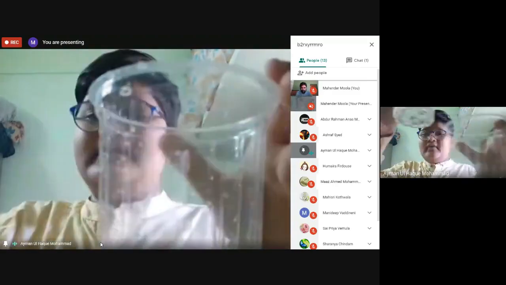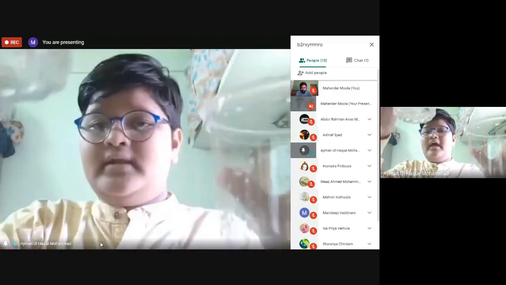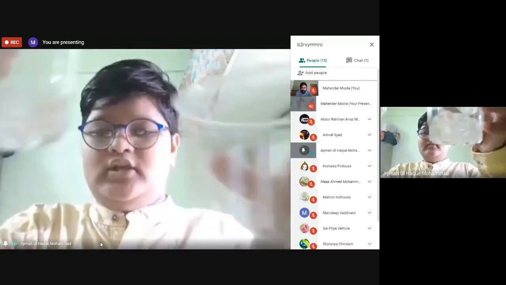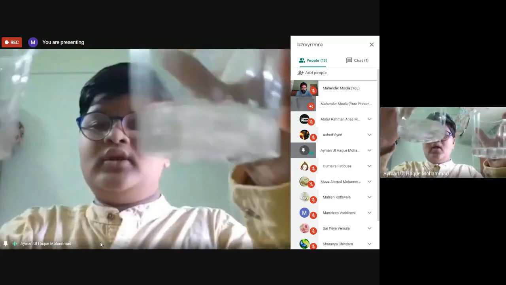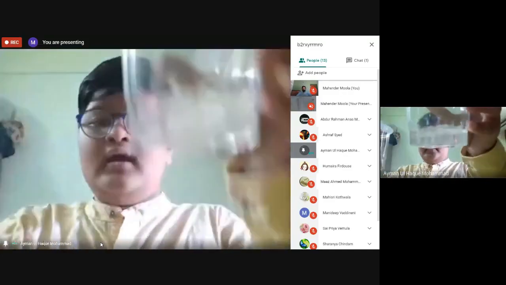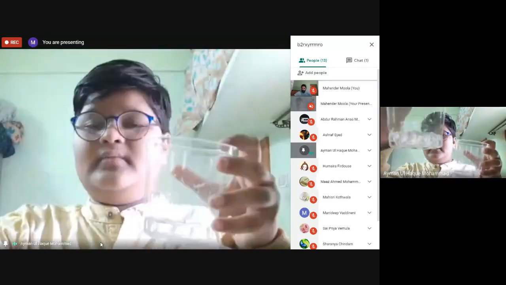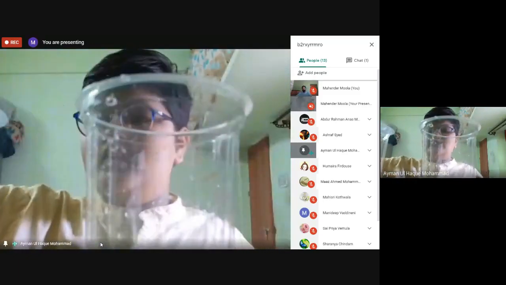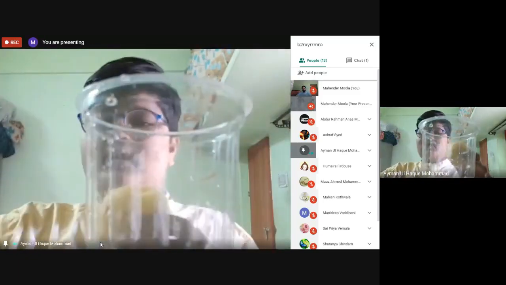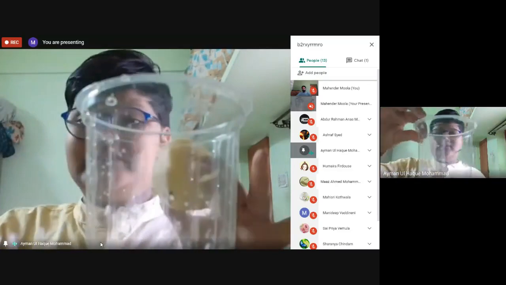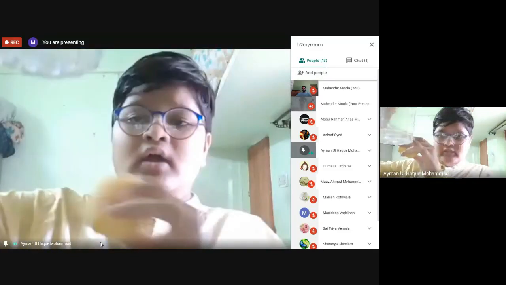After we have stirred this, in the other glass we have to take only normal tap water, not a salt solution. In one there is salt solution, in another only tap water. Left side is my salt solution, and on my right hand it is normal tap water. Now this is the main step.